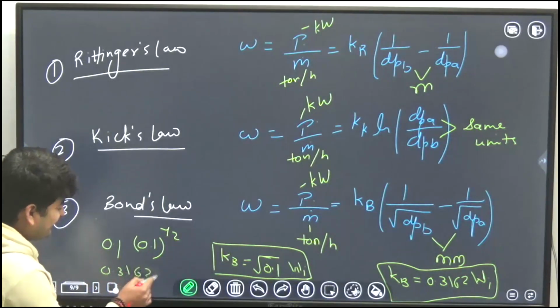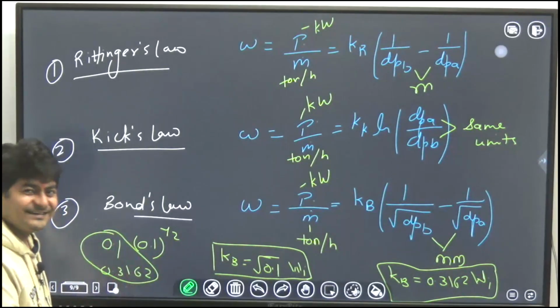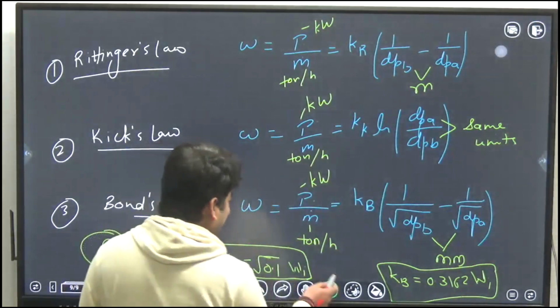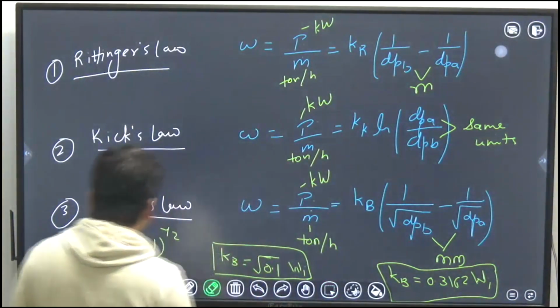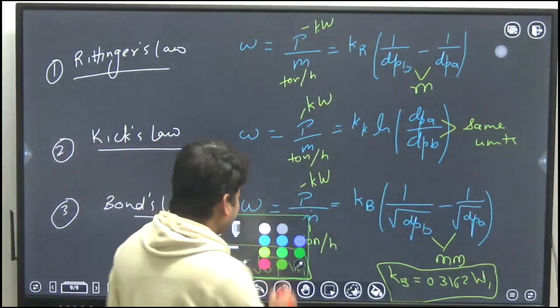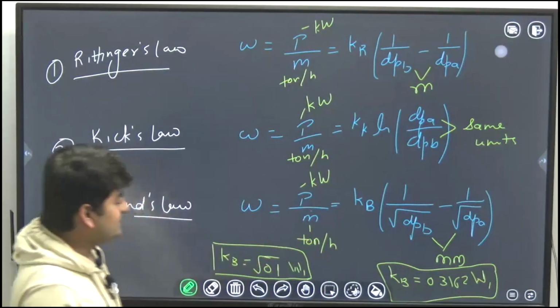Mathematically, that is the funny part of mathematics. Anyways, if anyone didn't understand, ignore it, okay.